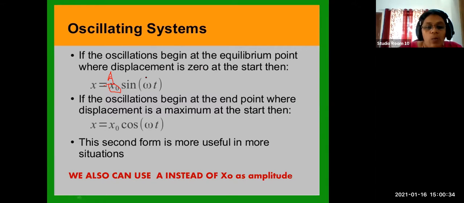And at what time will it become cos omega t? If there's a change of pi by 2, correct?